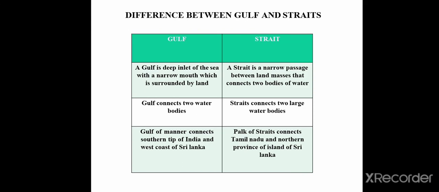Now, what is the difference between a gulf and a strait? A gulf is a deep inlet of the sea with a narrow mouth which is surrounded by land. A strait is a narrow passage between land masses that connects two bodies of water. A gulf connects two water bodies. A strait connects two large water bodies. The Gulf of Mannar connects the southern tip of India and the west coast of Sri Lanka. Palk Strait connects Tamil Nadu and the northern province of the island of Sri Lanka.